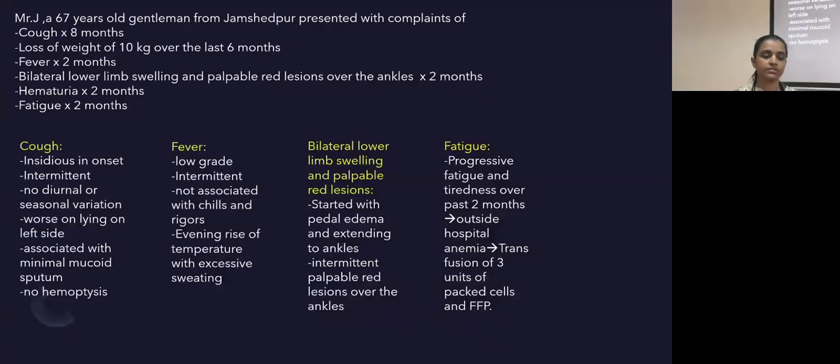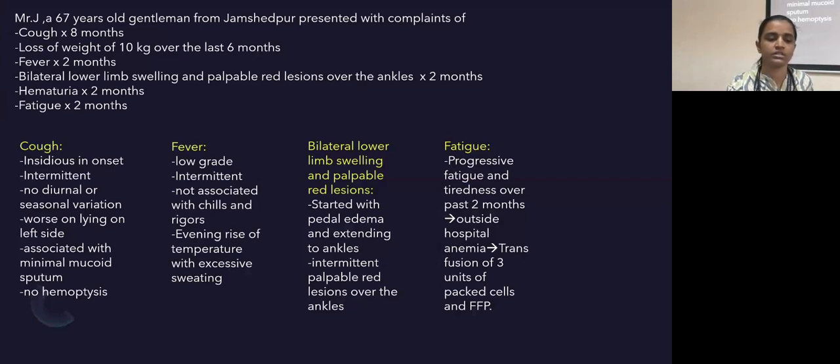Mr. J, a 67-year-old gentleman from Jamshedpur, presented with complaints of cough for 8 months, loss of weight of 10 kg over the last 6 months, fever for the past 2 months, bilateral lower limb swelling and palpable red lesions over the ankles for the past 2 months, hematuria for 2 months, and fatigue for 2 months.